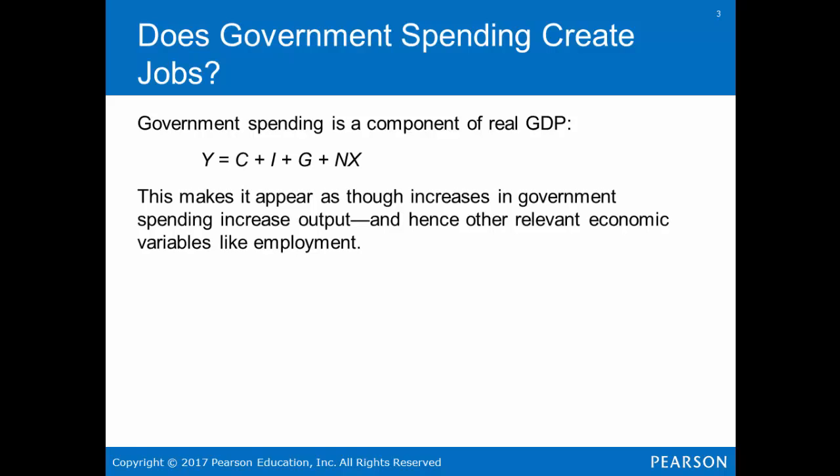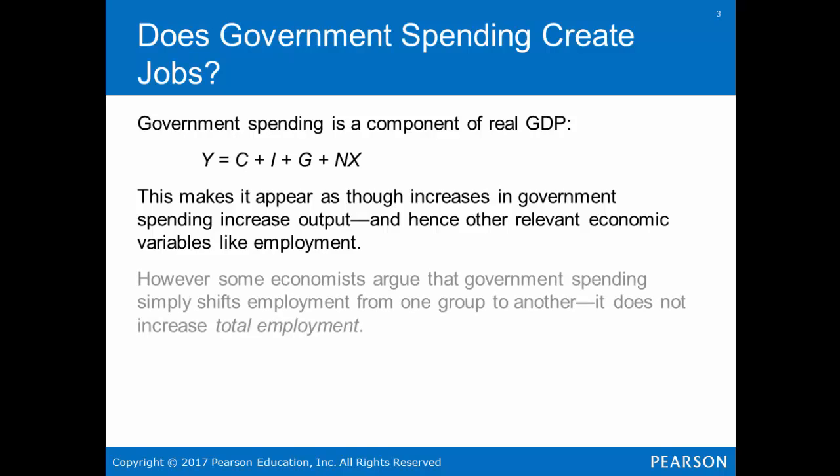If you remember the chapter that covers GDP, government spending is a component of real GDP. Y equals C plus I plus G plus NX, or GDP equals consumer spending plus investment plus government purchases plus net exports. It appears as though increases in government spending increase output, and hence other relevant economic variables like employment.